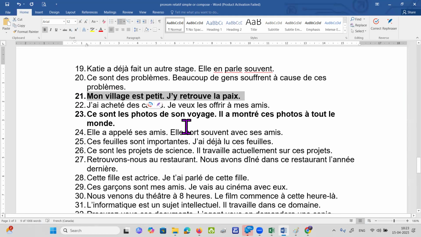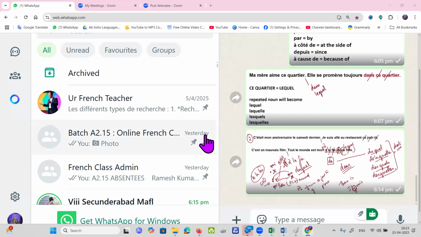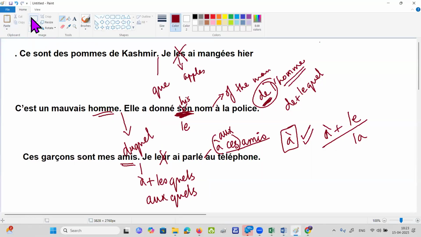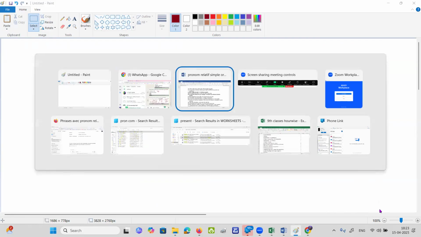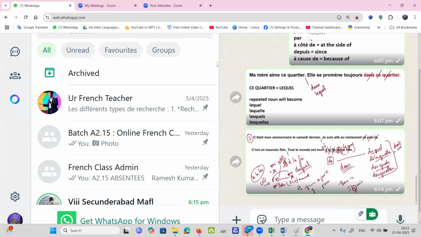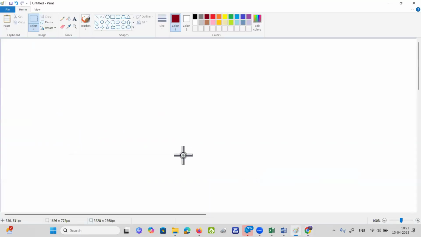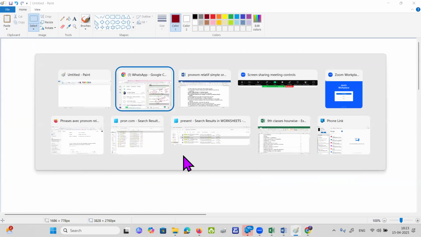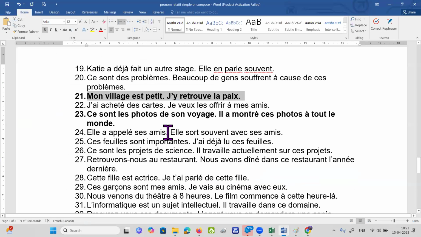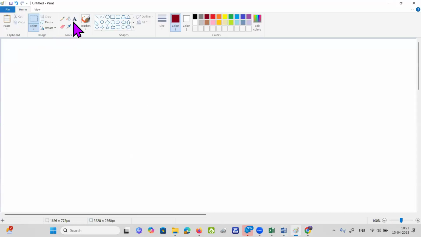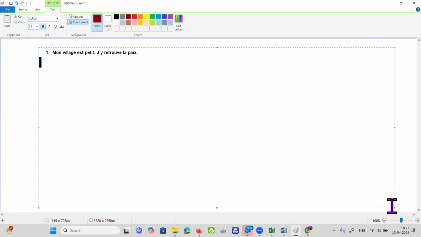What is the answer for this? Please tell me. Où. Yes, it is où. And what will happen to the est and the matter till the full stop? It will go off to the end of the sentence. That is very important. If you don't do that, unnecessarily you'll be losing all your marks. Ma'am, so anything which has after est has to be at the end of the sentence. Yes, 100% it has to be there at the end of the sentence.